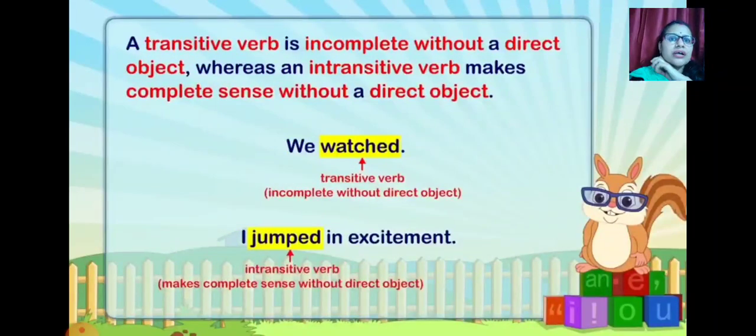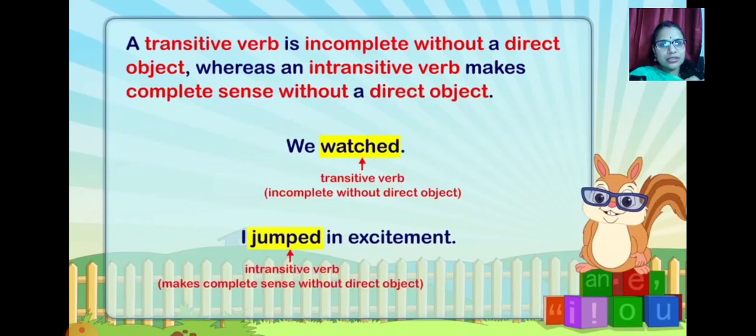And when you check, a transitive verb is incomplete without a direct object. Try to understand students, transitive means you need an object. It is incomplete without a direct object. It means you always need an object to complete a transitive verb. Whereas intransitive verb means no object. An intransitive verb makes complete sense without a direct object also. It means if you give an object or don't give an object, the meaning remains the same.